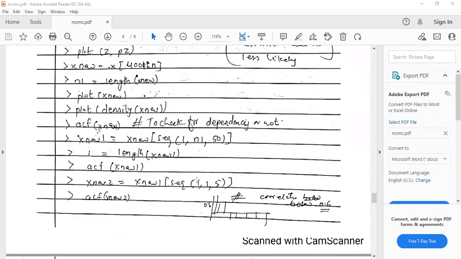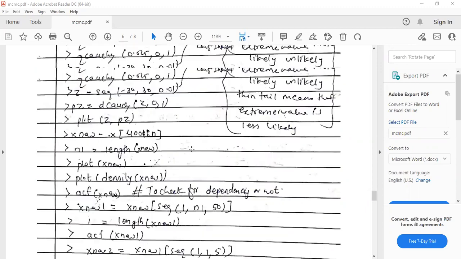Okay, so how can we check whether your data will be dependent or not? For that you just need to check the autocorrelation plot. Okay, and how it works, when you actually do it in your RStudio, then only you will visualize how it works. Okay, it takes a little time, but you can go through it. Okay, there's no problem with that.